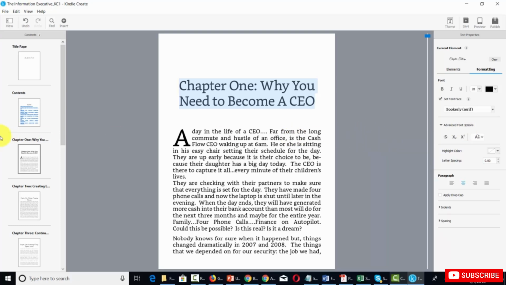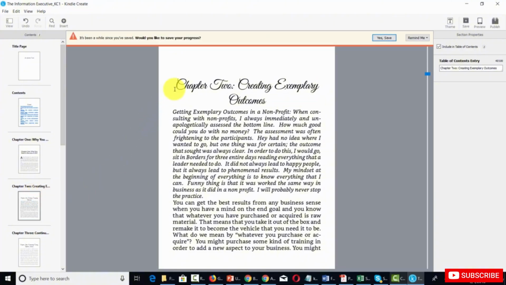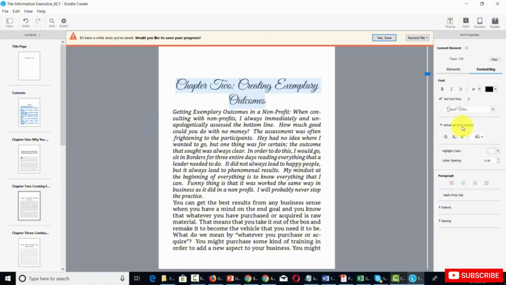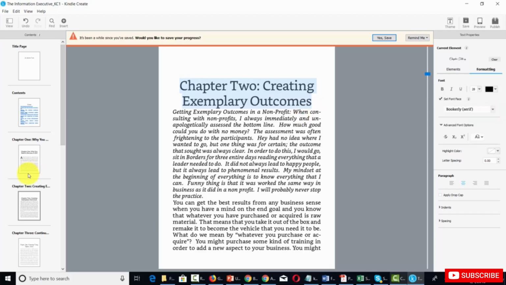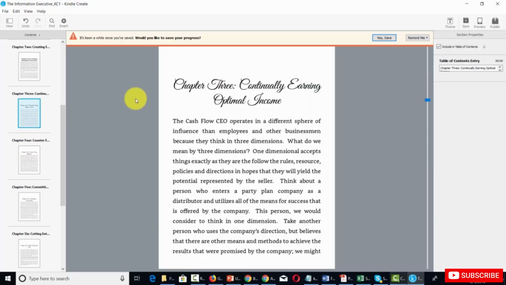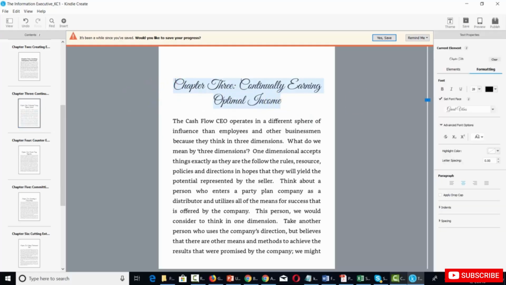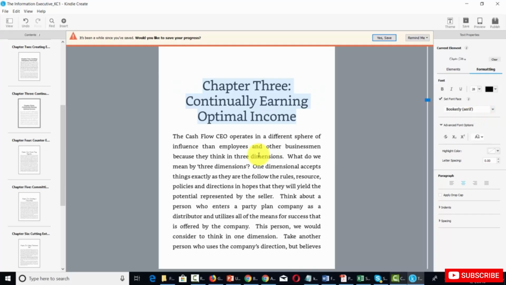So we've just changed chapter 1. Now we can go and change chapter 2. We can highlight chapter 2 and make that the same title. We can now go to chapter 3, highlight it, and make it the same title as the others. And we're now going to do this effectively throughout our entire ebook.